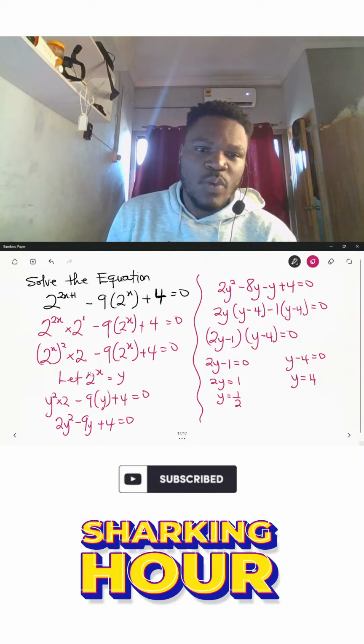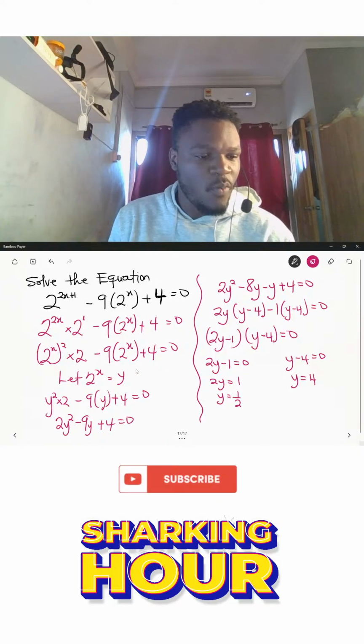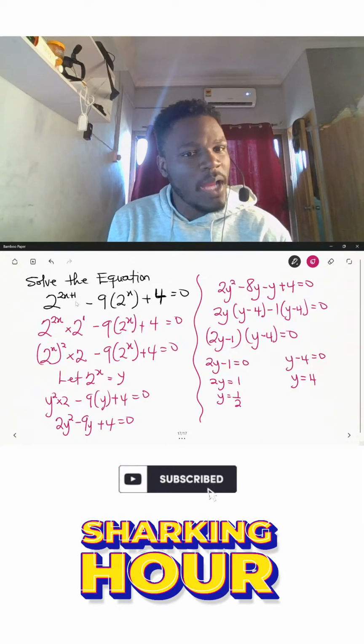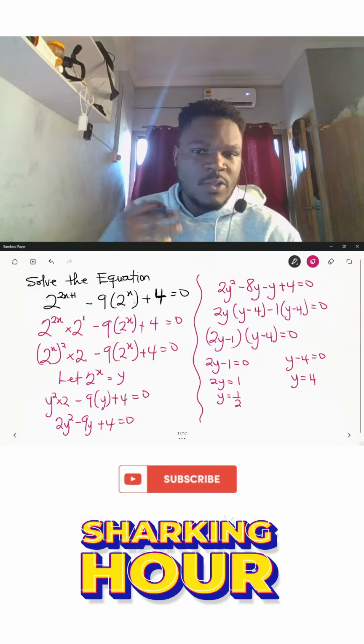But don't forget that we introduced the concept of y, because the question gave us 2 raised to the power 2x plus 1 minus 9 into bracket 2 power x plus 4. So y was not given to us.